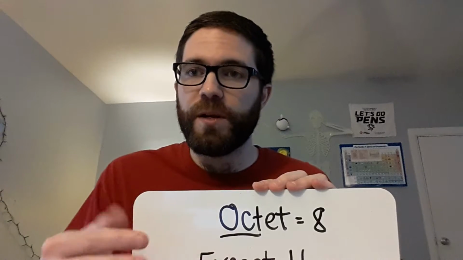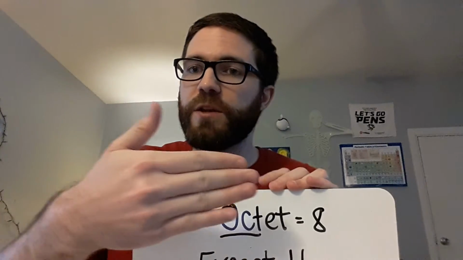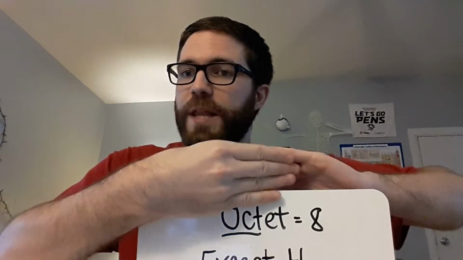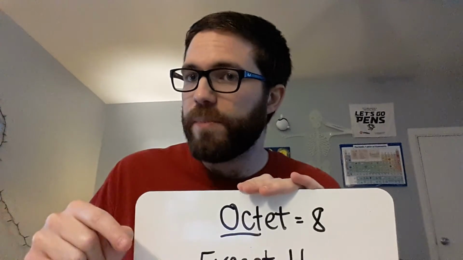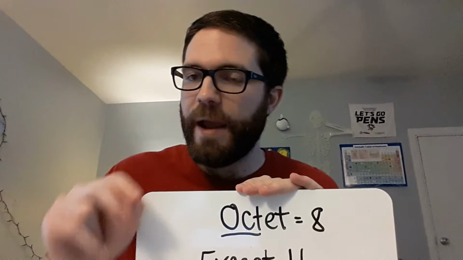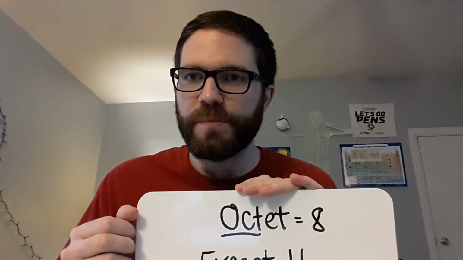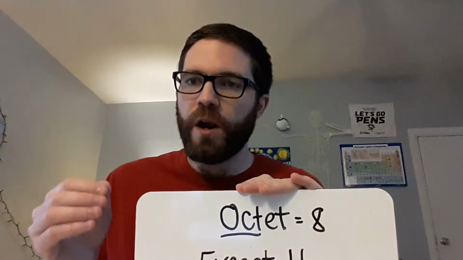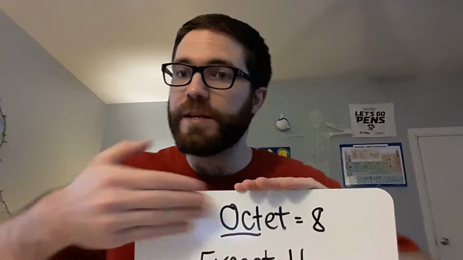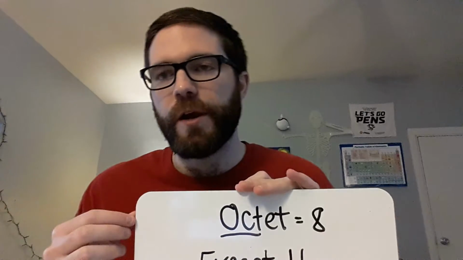If they share a pair of electrons, that's called a single bond. That's just sharing 2 electrons, right? You just shake hands and you share 2 electrons and that's a single bond. For a double bond, they're going to share 2 pairs of electrons. How many would 2 pairs be? That'd be 4 electrons, right? So they're sharing 4 electrons to form a double bond, kind of a double handshake.